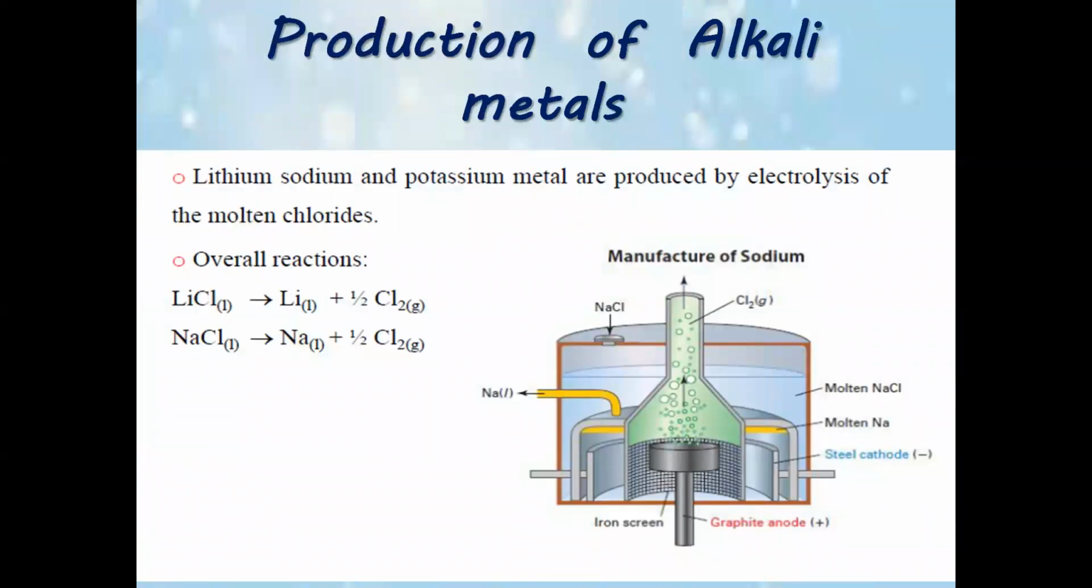So we are going to talk about production of alkali metals. Lithium, sodium, and potassium metal are produced by electrolysis of the molten chlorides. So this is a process of manufacturing of sodium. In this cell, sodium will be manufactured. The overall reaction is lithium chloride in liquid form forms lithium and chlorine. Sodium chloride changes into sodium and chlorine.